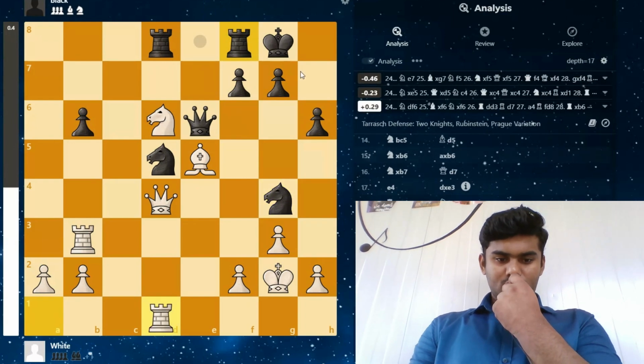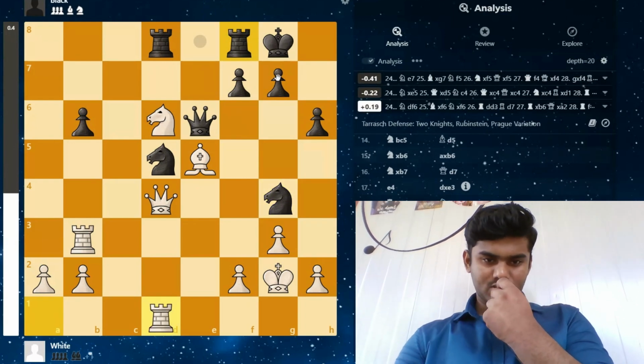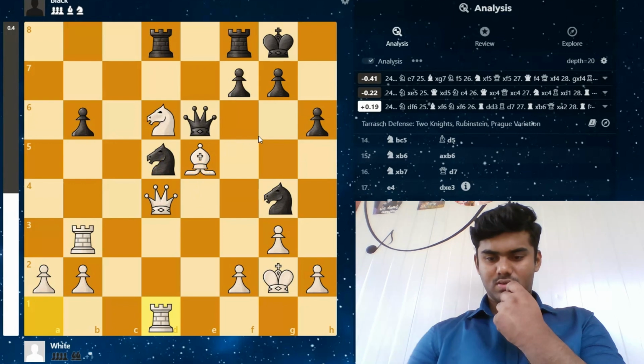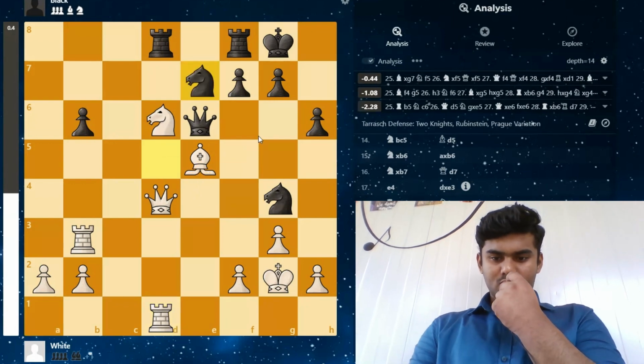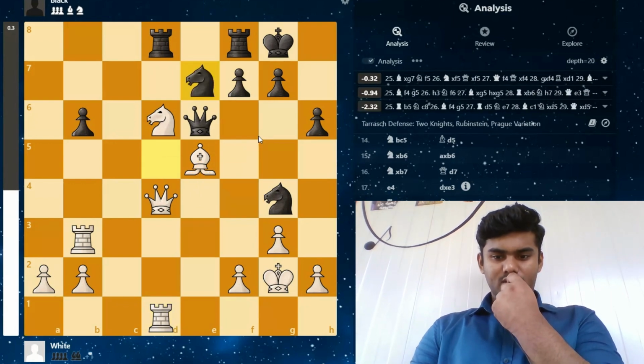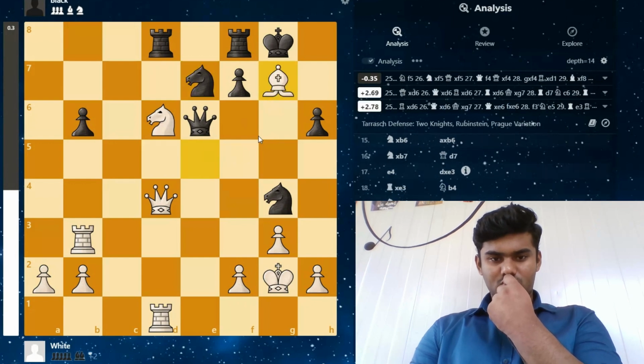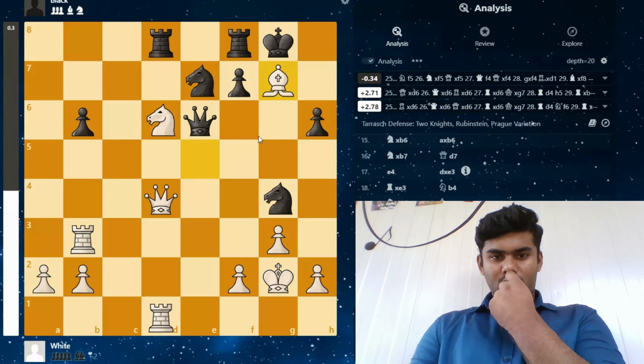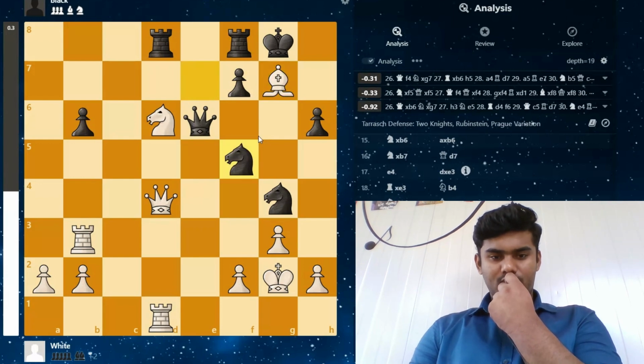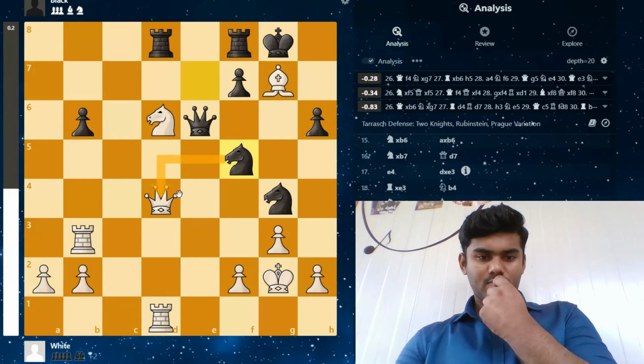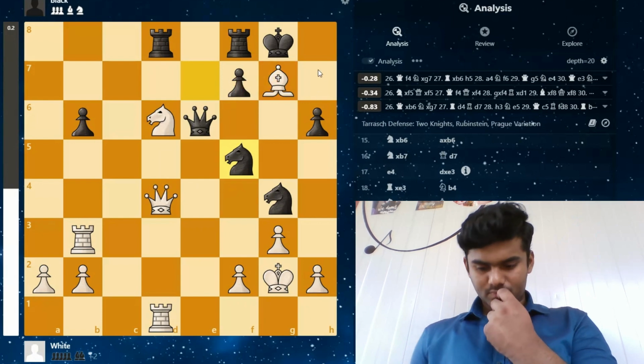So Maghsoodloo plays here rook d1, which also says that if you would be taking on e5, I'll be taking on d5, which is again the equal position. So Gukesh protects the knight first, going to e7, and Maghsoodloo now captures on g7, also attacking the rook on f8, and knight comes to f4, attacking the queen and also the bishop.